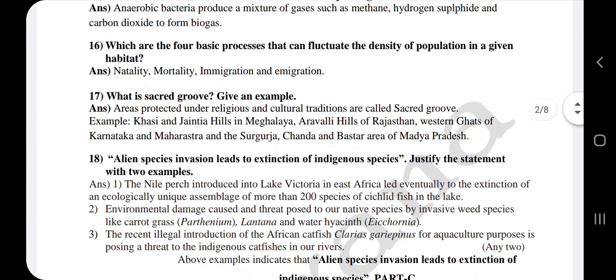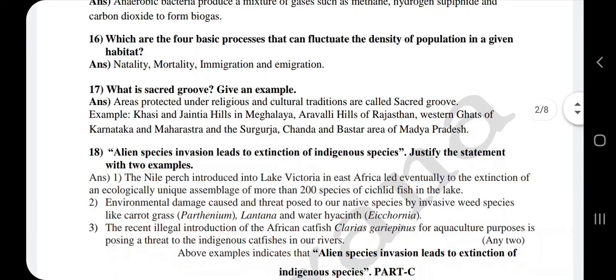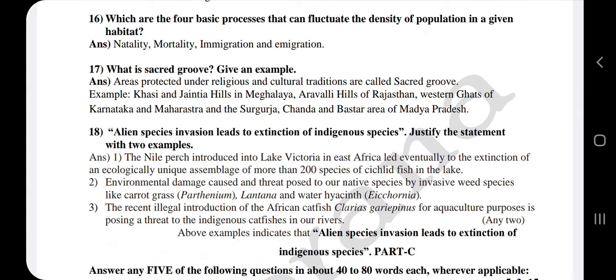Give an example. Areas protected under religious and cultural traditions are called sacred grove. So sacred grove means the areas which are being protected for the religious and cultural traditions. Example, Khasi and Jaintia hills in Meghalaya, Aravali hills of Rajasthan, Western Ghats of Karnataka and Maharashtra, and the Sarguja, Chanda and Bastar area of Madhya Pradesh. So among these, an example they have asked, so you can write any one.